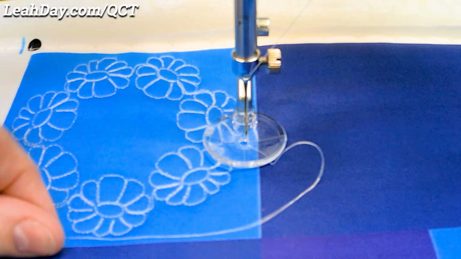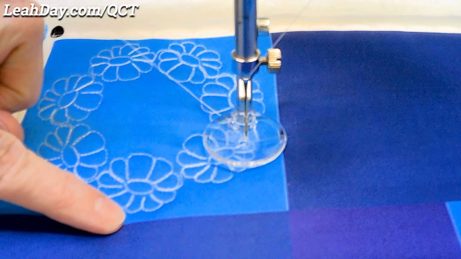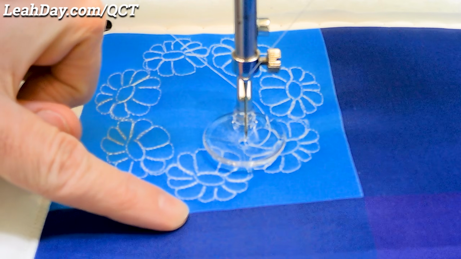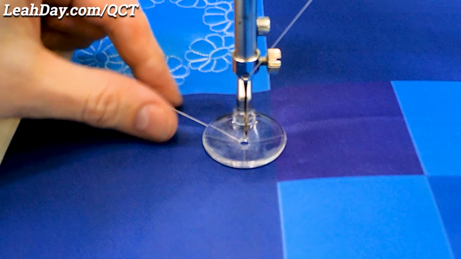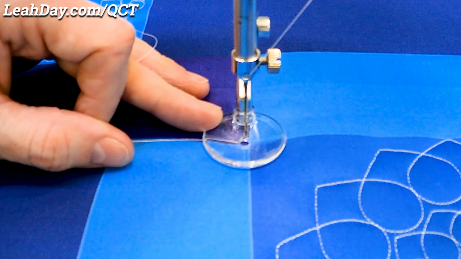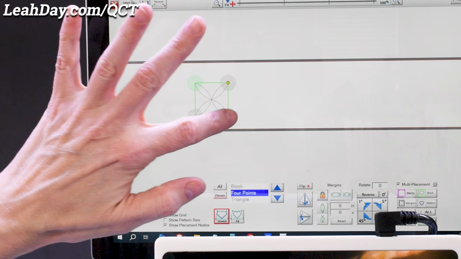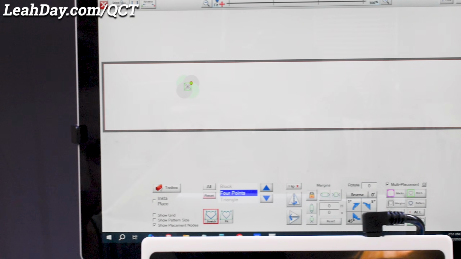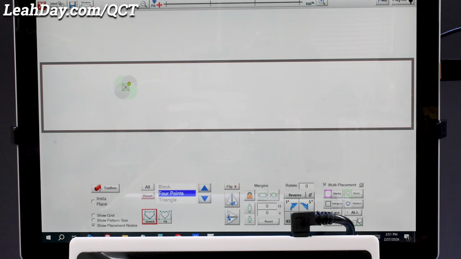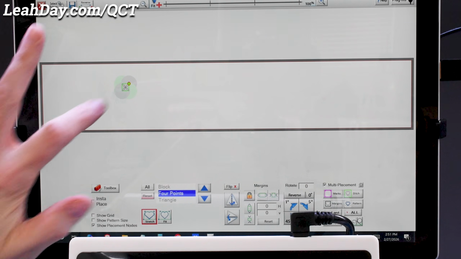For this design, you can see I shrunk it to have a little margin and fit inside the block. I think that looked really nice for that particular design, but this one I want those points to come right out to the points of the block, to the corners of the block. And in order to do that, I need really precise placement. This glide foot is really making a difference with this.